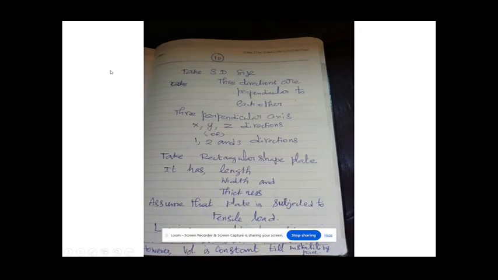Take a three-dimensional body. The three directions are perpendicular to each other. The three perpendicular axes are x, y, z directions, or 1, 2, 3 directions. Take a rectangular plate. It has length, width, and thickness. Assume that the plate is subjected to tensile load. Here, volume is constant till the instability point.